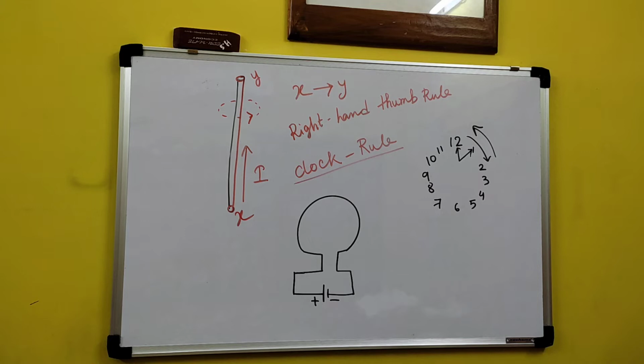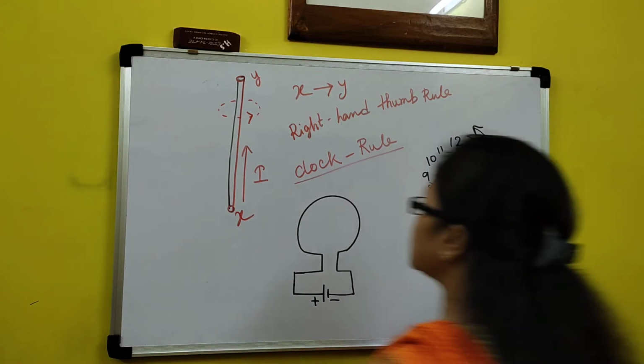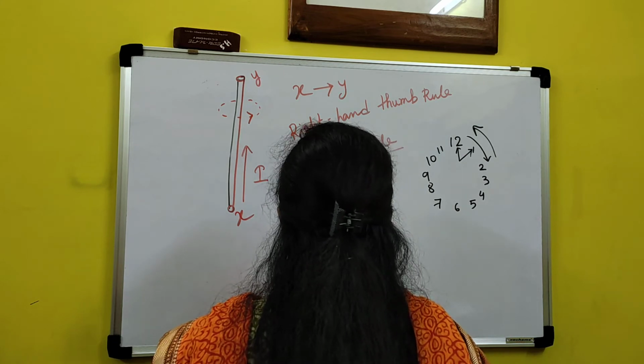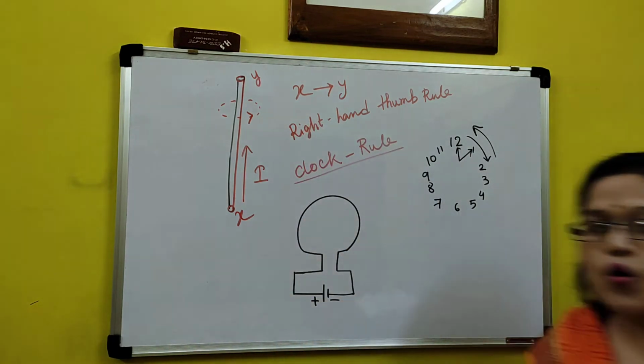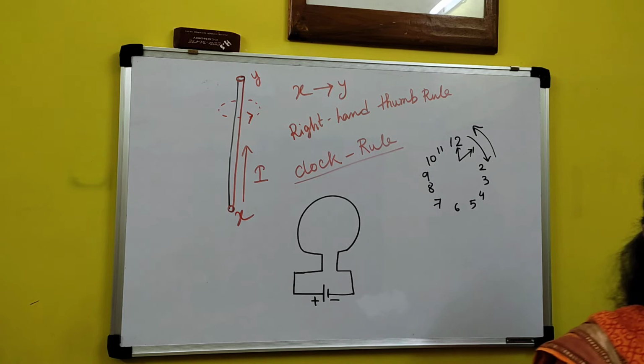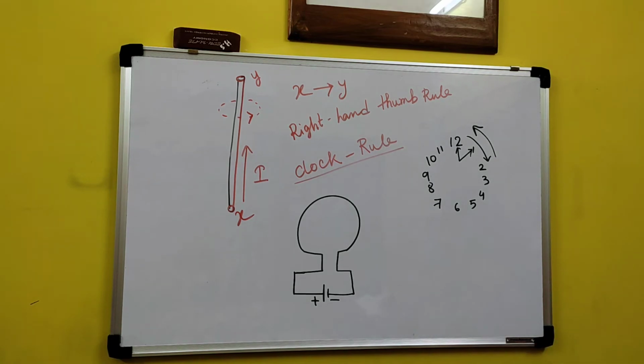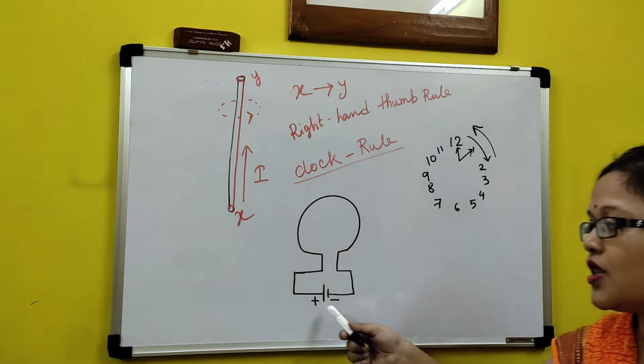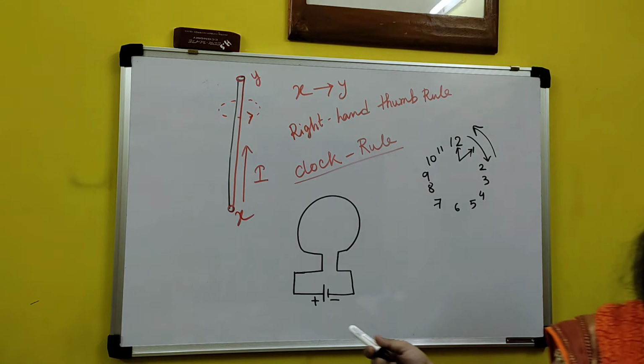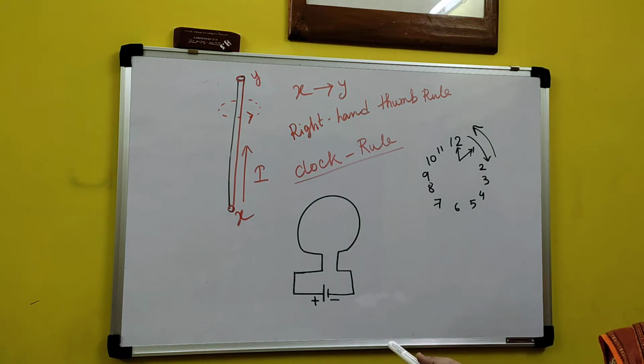So if I am facing the conductor like this, viewing the conductor, and current flows in the conductor in the anti-clockwise direction. Now tell me, if this is the positive terminal and this is the negative terminal, will the current flow clockwise or anti-clockwise?